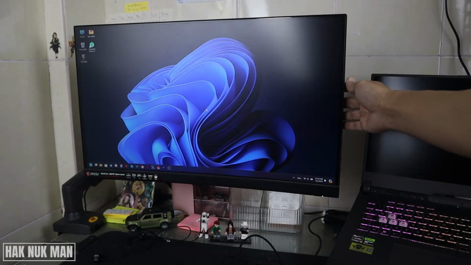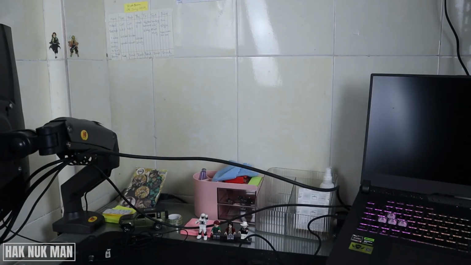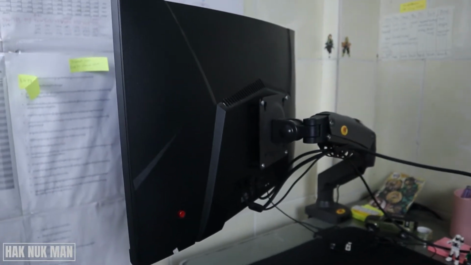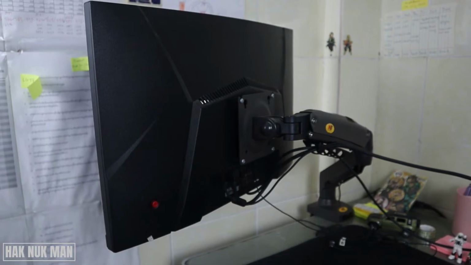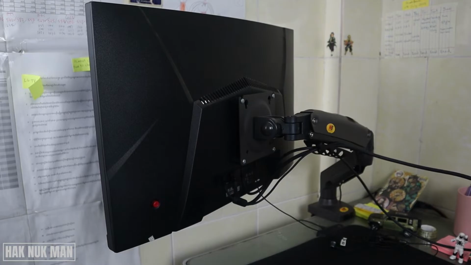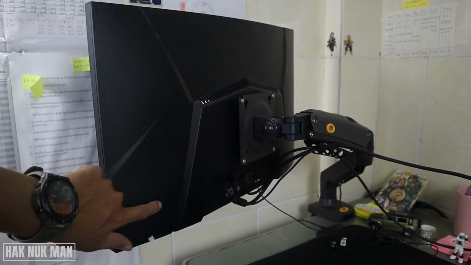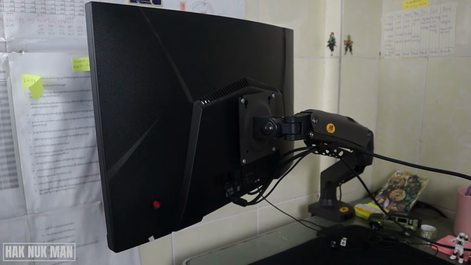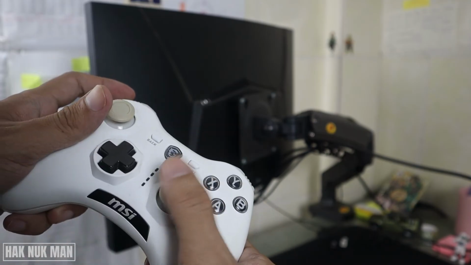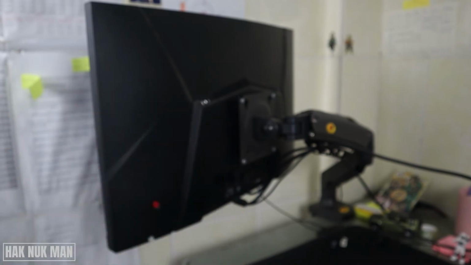Just take it out like this, and then on the back of your monitor you will see a red button here. You can use it like a joystick of a gaming console. You can rotate it like this, and press on it.